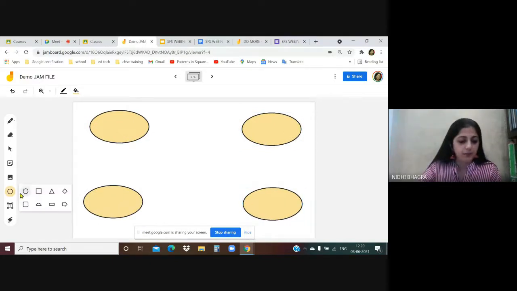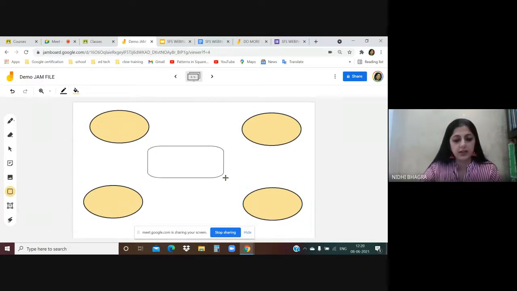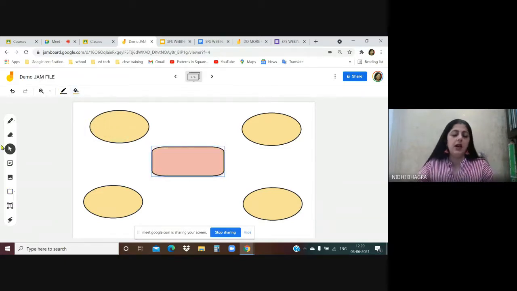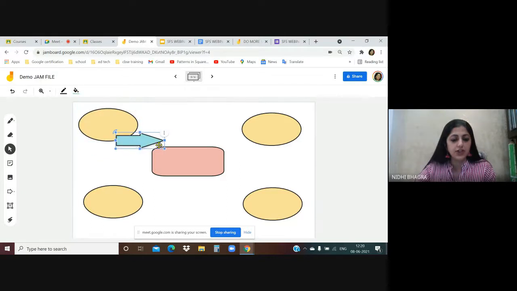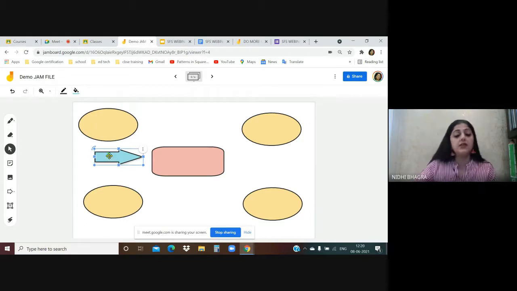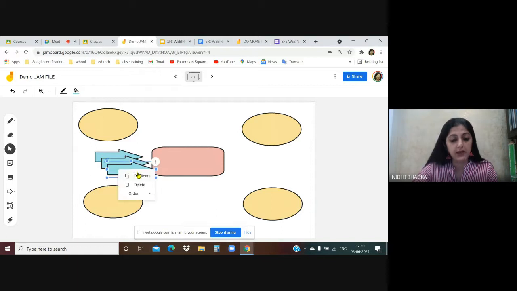And here I can choose some different color for this. You can even select an arrow from here, and you can use this arrow tool to point out in a mind map or a graphic organizer. With the select tool, you can change the position. And the wonderful thing is, I'll make a duplicate copy of this arrow 4 times. So right click, duplicate, right click, duplicate.